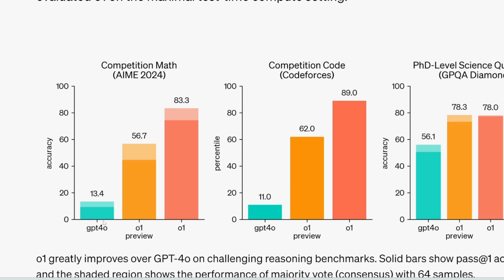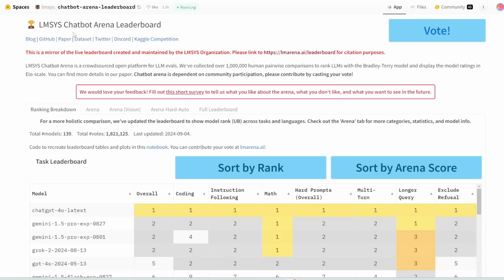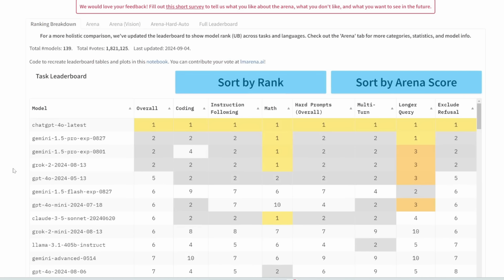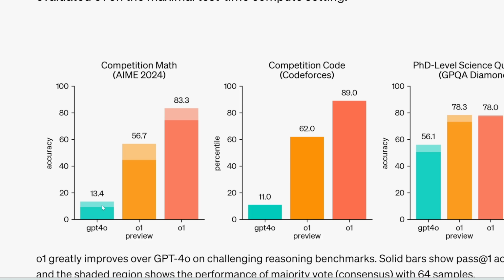Now, the green bar is GPT-4o. This is already the leading model out there in the world. So if you look at this LMSys leaderboard, this is where users can rate different chatbots based on blind tests. You can see that overall, the latest version of ChatGPT-4o is ranked at number 1. It is the leading model out there. So that's the green bar.